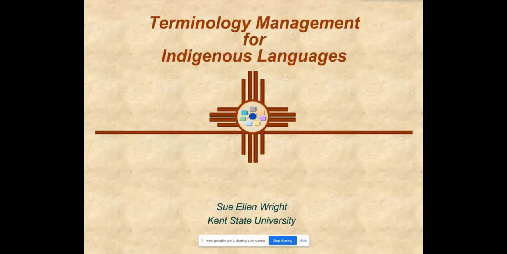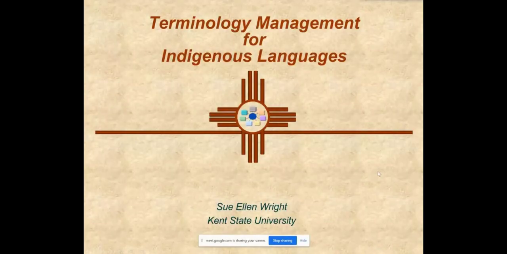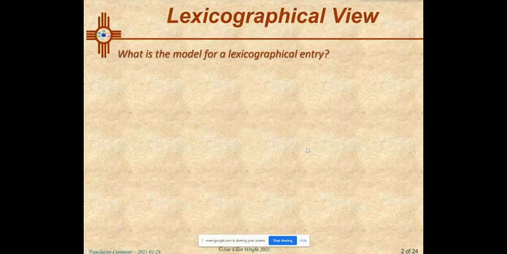We're going to talk about terminology management for Indigenous languages. And the first thing that I have to establish is the difference between terminology management and lexicography. We're all linguists one way or another, and we're well familiar with dictionaries. But our dictionaries are mostly lexicographical, and that's not a bad thing. It's just different. What's the difference between a model for a lexicographical entry and a terminological entry?